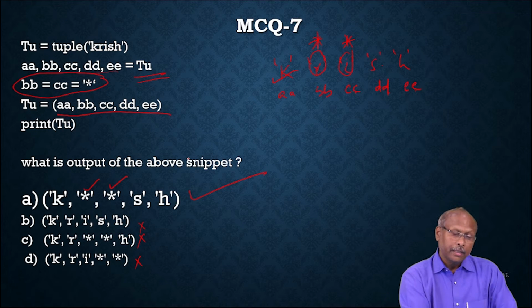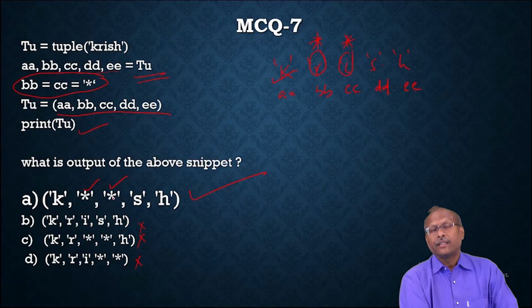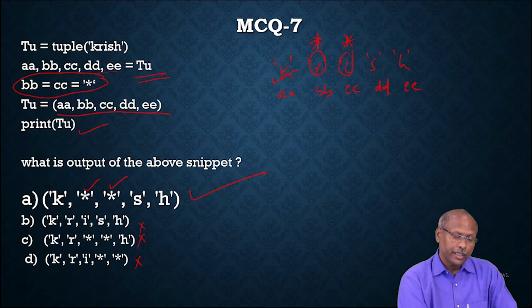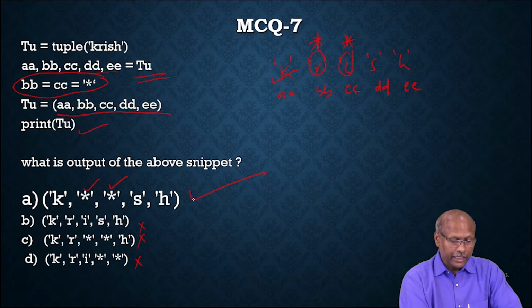That means you are overwriting. By taking those values, you are creating a new tuple, so it has a separate location. That's why it is changing and printing. The original tuple you cannot change because tuples are immutable, so it has created a new one. So the correct answer is A.